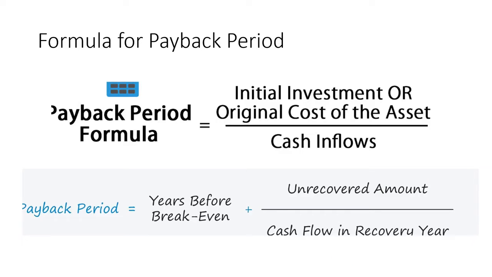Let's discuss the formula of payback period. Mainly two formulas are used. In case of constant cash flows, we use the initial investment or the original cost of the asset divided by cash flow. If the cash flows are not constant, that is, uneven, the payback period is determined using the formula: year before break even plus unrecovered amount divided by cash flow in the previous year. I hope you understand the payback period technique.